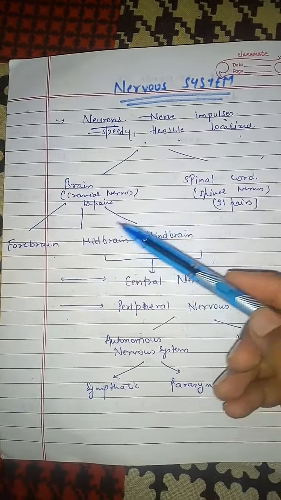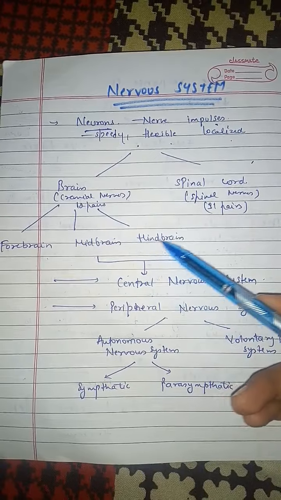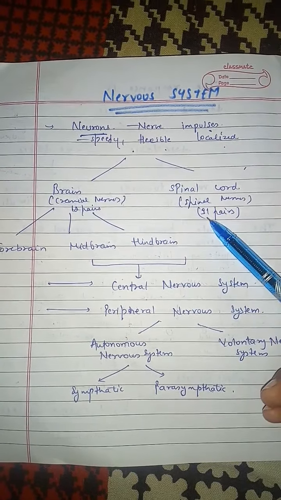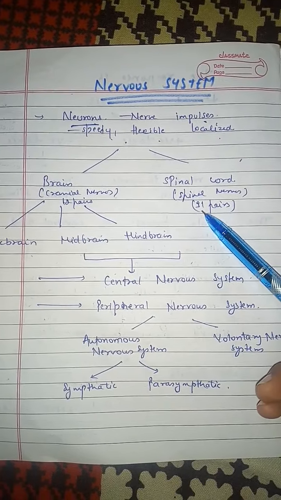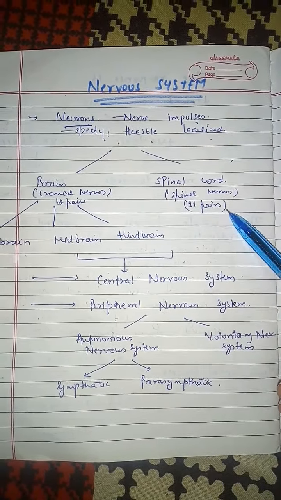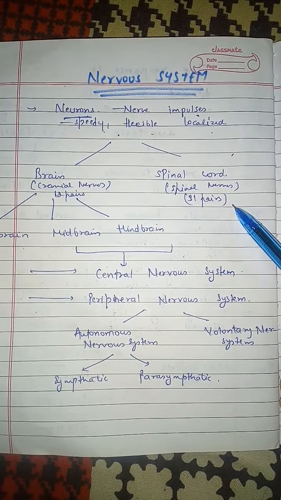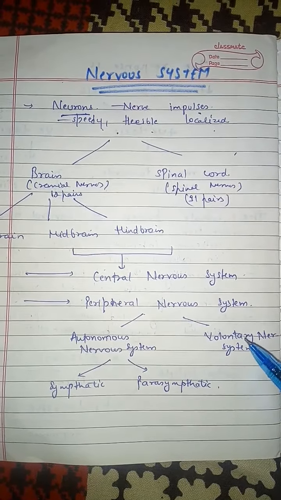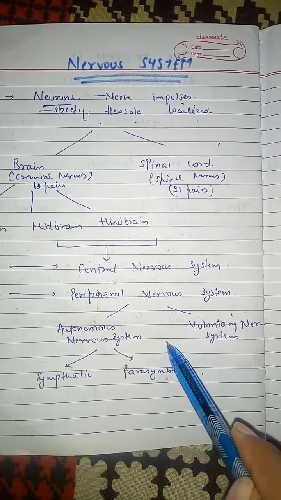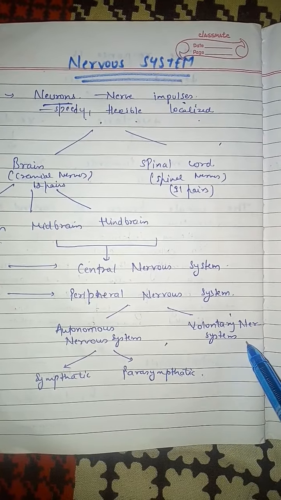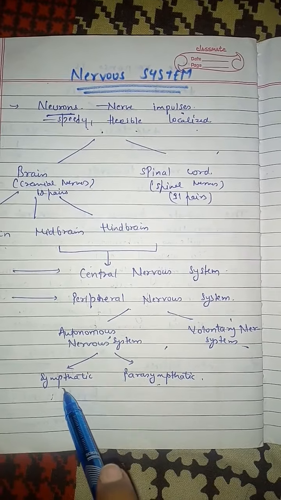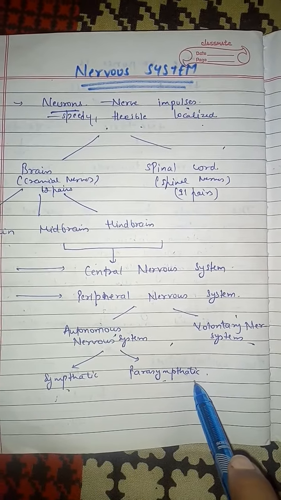The brain again has three parts, that is forebrain, midbrain and hindbrain, and the brain and spinal cord give off cranial nerves and spinal nerves respectively. There are 12 pairs of cranial nerves and 31 pairs of spinal nerves, and these nerves form the peripheral nervous system. This peripheral nervous system is again of two types, that is the autonomous nervous system and the voluntary nervous system. The autonomous nervous system is of two types, that is the sympathetic and parasympathetic nervous systems.